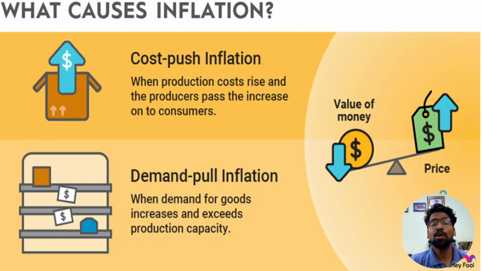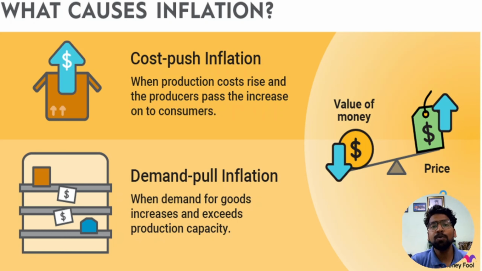Now, why does cost push inflation happen? Cost push inflation happens because of the increase in price of the raw material or the products that we put as input to make a final product. For example, I am holding a phone, and the different ICs, the chips, the cameras, the recorders, all of this price increases. Then the price of this mobile will also increase. All right. The price of a biscuit or a cookie will increase because the price of wheat will increase, the price of sugar will increase, the price of other additives will increase. This is because of cost push inflation. Okay, the increase in price happens because of cost push inflation.